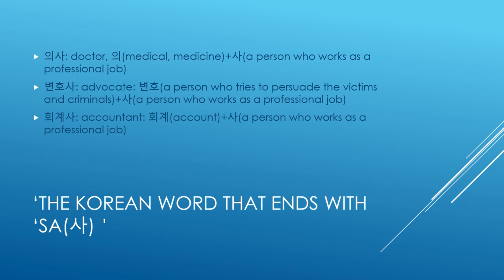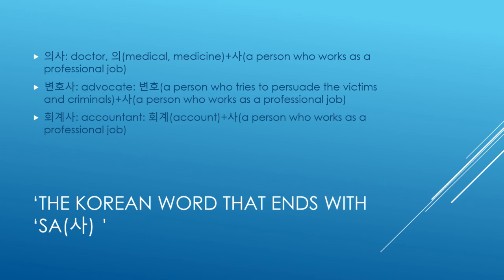In Korean, there are words such as 의사, 변호사, and 회계사, right? Whenever we describe this in English, we say doctor, right? So in Korean, we say 의사. 의 means something medical, medicine, right? Then what do we mean by 사? 사 means a person who works in a professional job. Whenever we look at the vocabularies 의사, 변호사, and 회계사, the words that end with 사 can earn a lot of money. So that's why we describe them as 의사, 변호사, and 회계사.